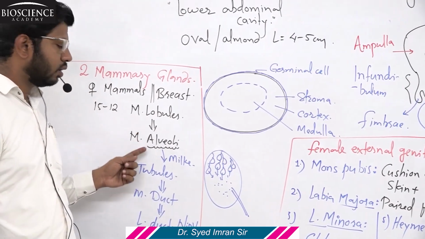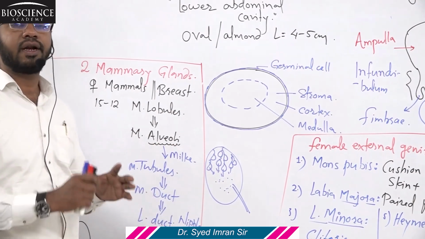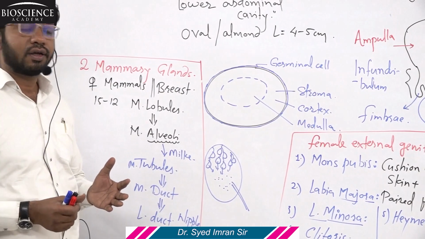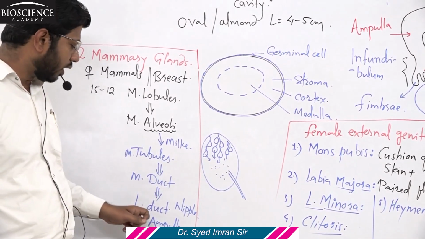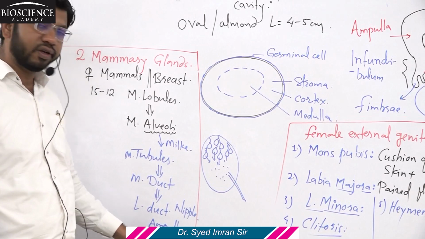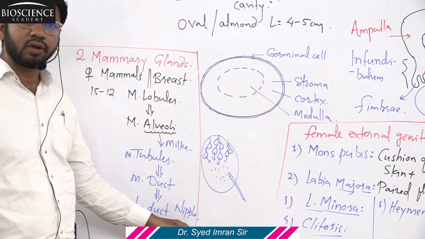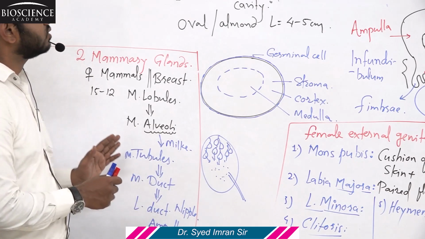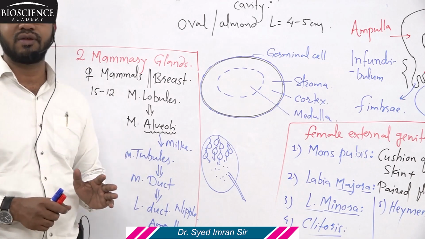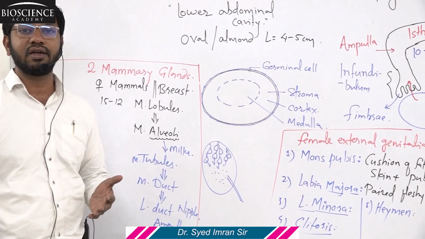Mammary lobule contains alveoli. Alveoli cells are actually secreting the milk. Milk is stored in the alveoli cavity, and through the tubule they move into the duct. Several ducts join to form the lactiferous duct, which is also called lactiferous ampulla, and the ampulla through the nipple secretes out the milk. So these are the structures of the female reproductive system in humans. The remaining portion of gametogenesis we will study in the next lecture.